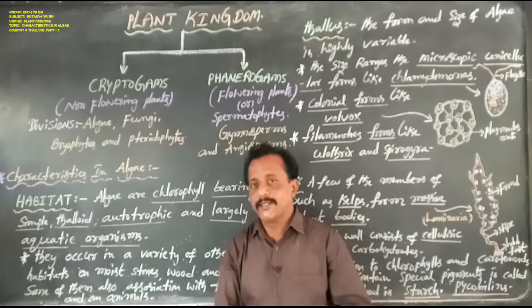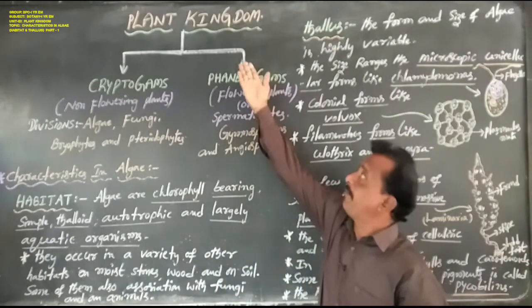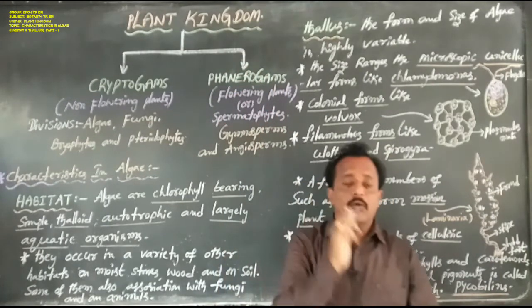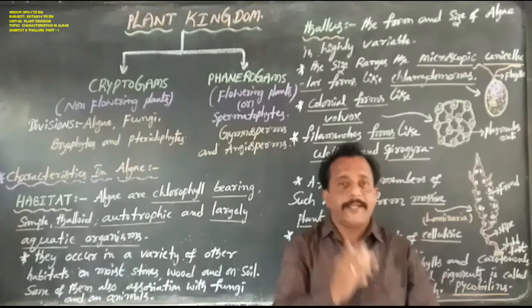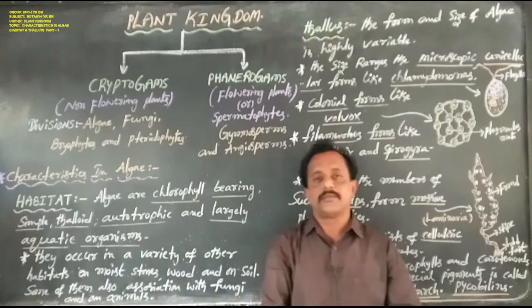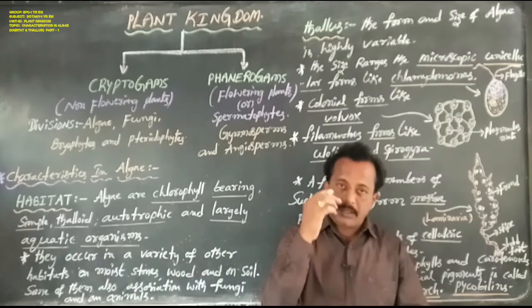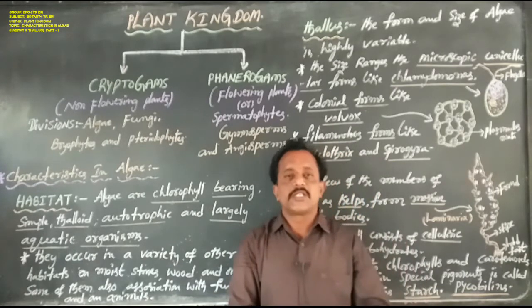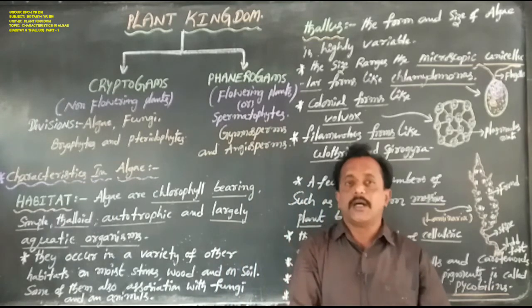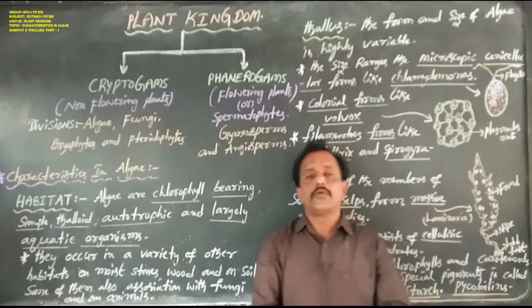Dear students, kingdom Plantae contains chlorophyll containing multicellular organisms, which have a cellulosic cell wall and show an autotrophic mode of nutrition.